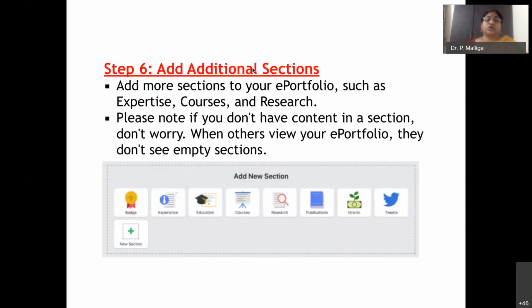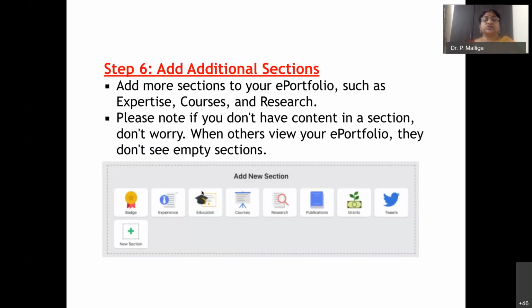And then the fifth point is, you can also have an additional section. You can add a section to your e-portfolio, such as expertise, courses, research, all those things. You can have different sections, one section for batches, one section for publications, one section for research, or grants, you can embed.